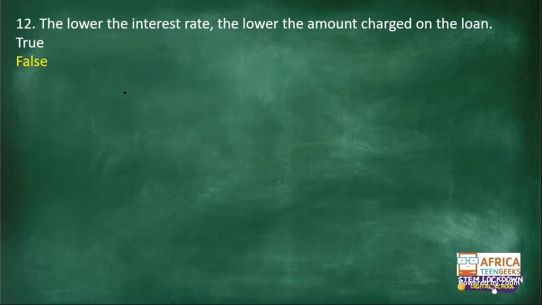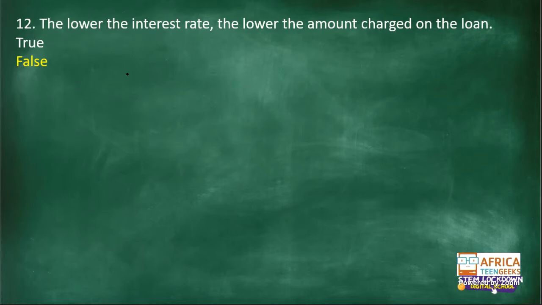There's a rate which is set by the Reserve Bank, which we call the repo rate. And then the repo rate also informs the prime rate that the banks would use when they borrow money. So remember when I explained that when you borrow money from the bank, the bank is borrowing money from the Reserve Bank. So the prime rate is the rate that the bank borrows from the Reserve Bank at. That's the rate they use.